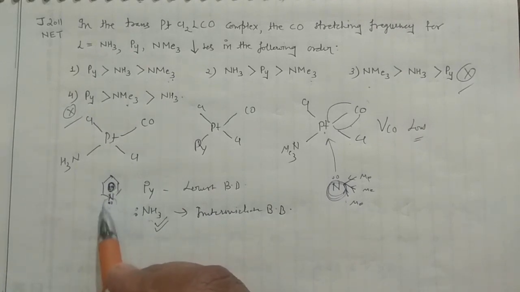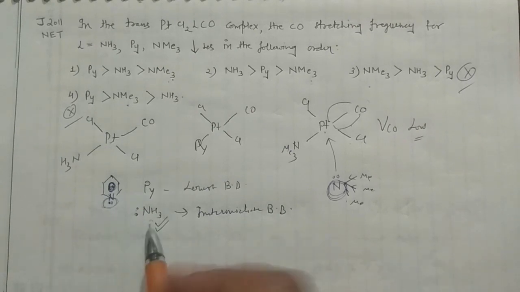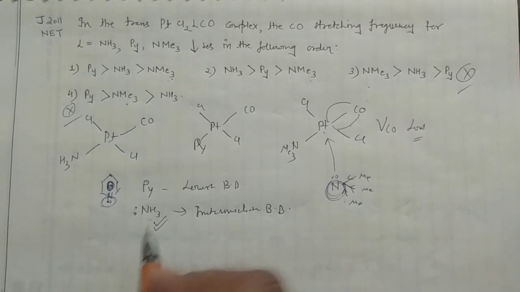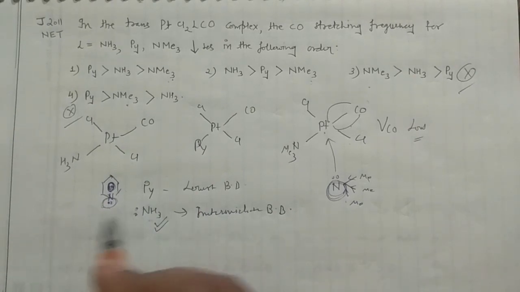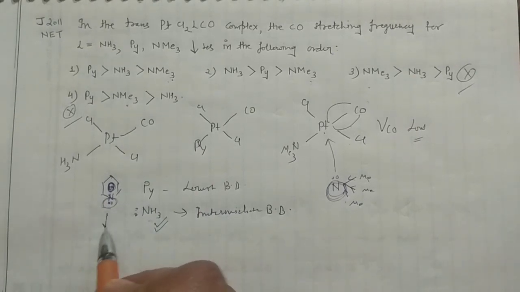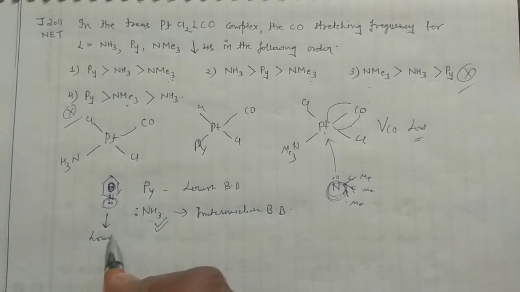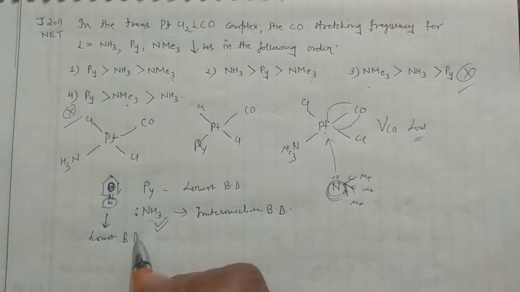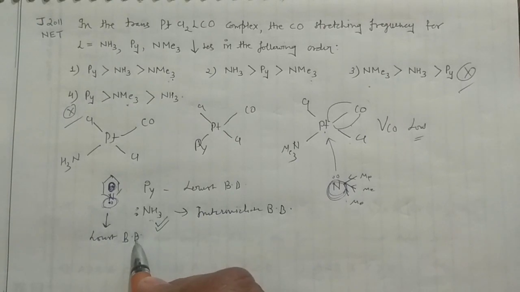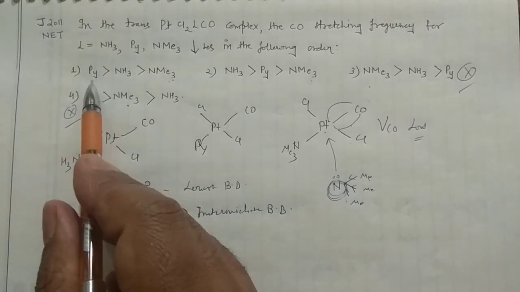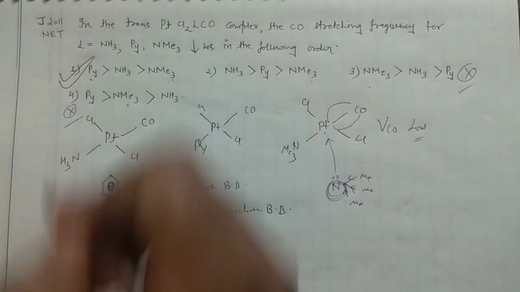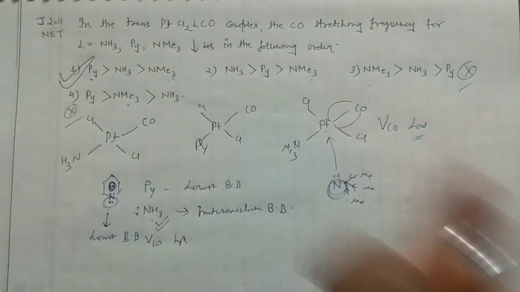So this lone pair cannot be as readily donated as by this ammonia. So maximum donation would occur by ammonia, lowest donation would occur by this pyridine. That means lowest donation, so the back bonding would also be low. When back bonding is low, then nu CO would be high. So for this pyridine, option A is looking the correct one. Okay, this is how you can explain.